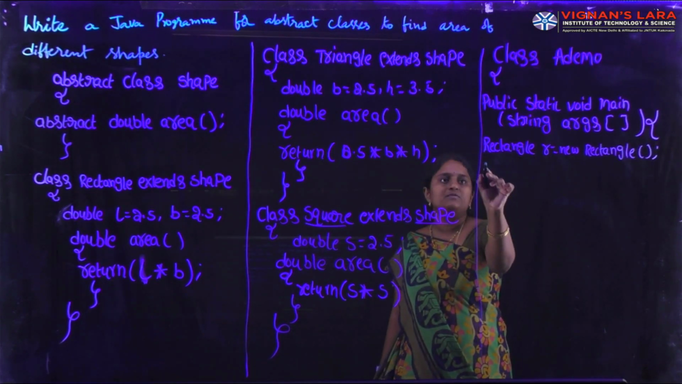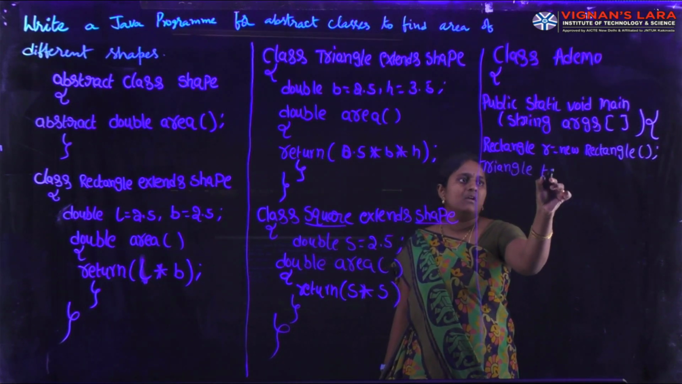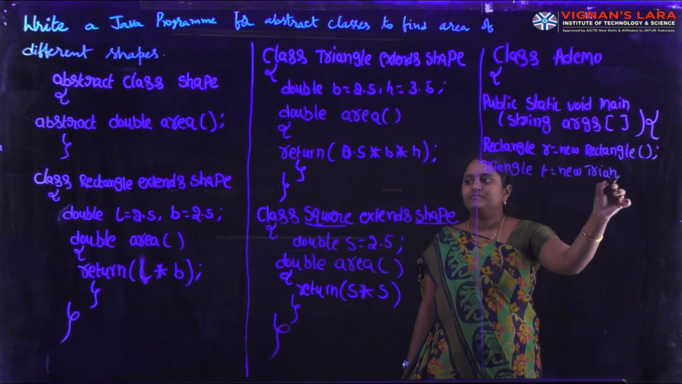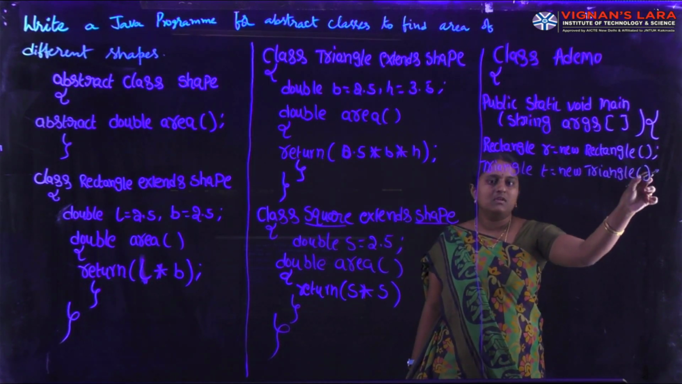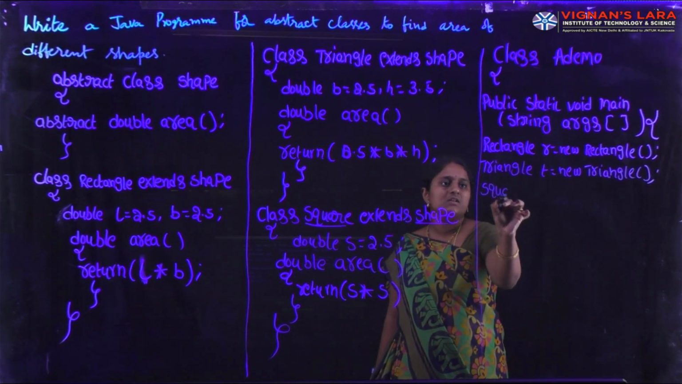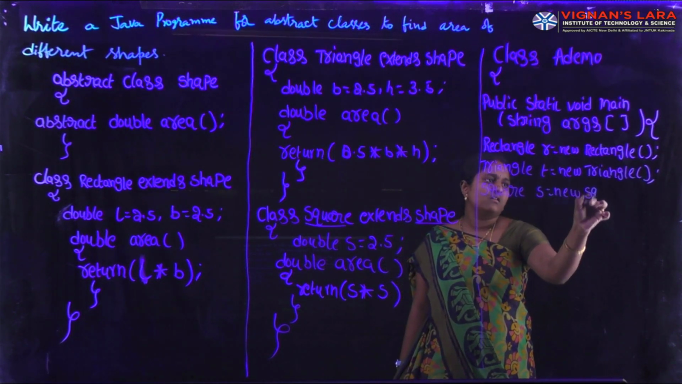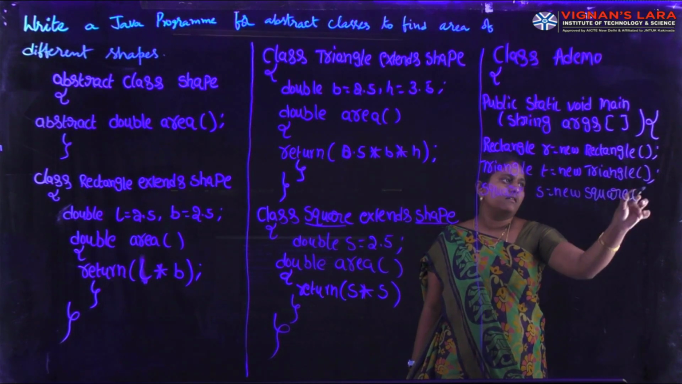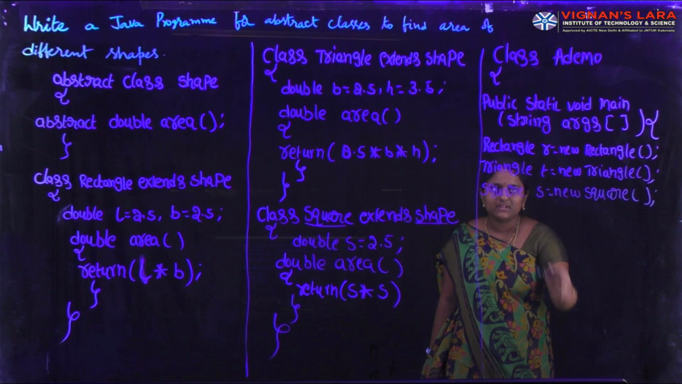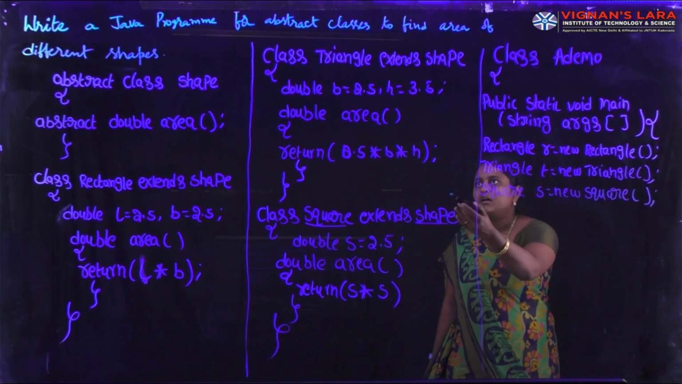Next, I am creating an object of the triangle class. Triangle T equal to new Triangle. Next, in a similar way, I am creating an object of the square subclass. Square S equal to new Square. Simply, we can create objects of these three classes. With the help of these three object references, we call the area method.